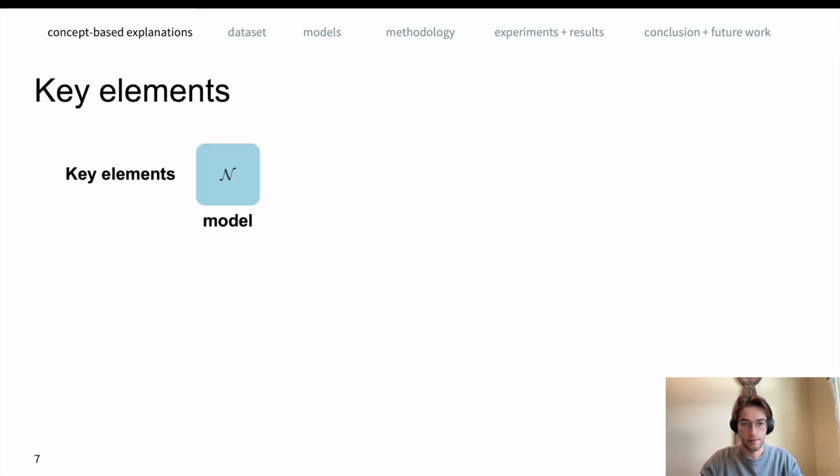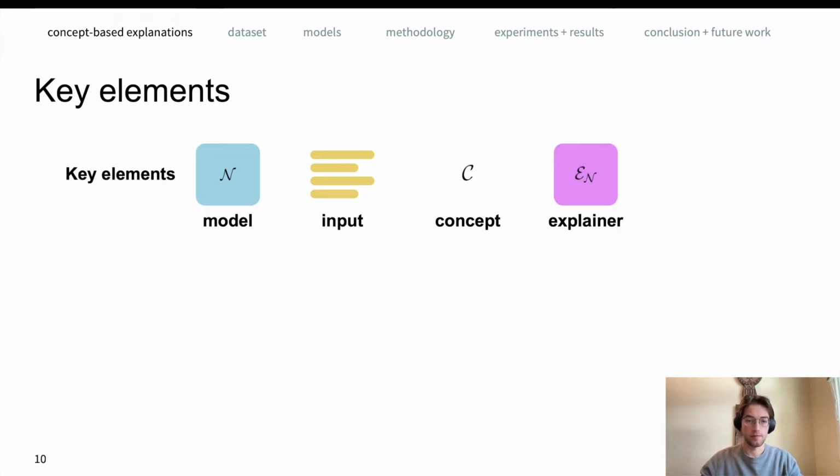There are some key elements throughout this talk that will be repeated, and I'd like to introduce this cast of characters now. We have a model. This could be, for example, a transformer trained on sentiment prediction. We have an input, for example, a restaurant review, and there exists an intermediate concept C latent in the input, such as the formality of the review or specifically what the reviewer thinks about the food in the restaurant. And we cast model explanations as a causal inference problem.